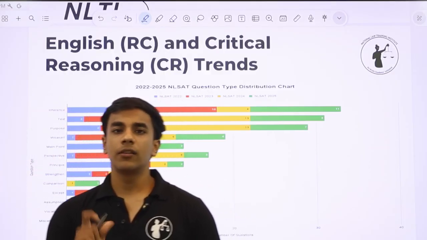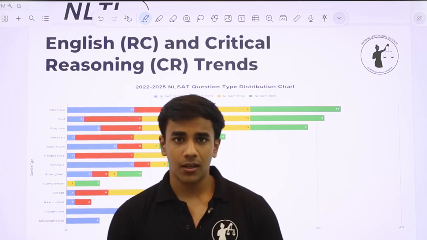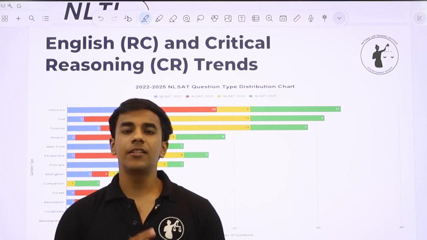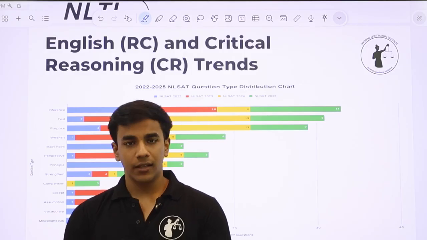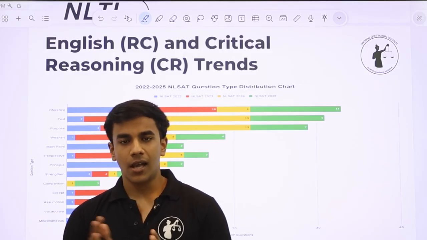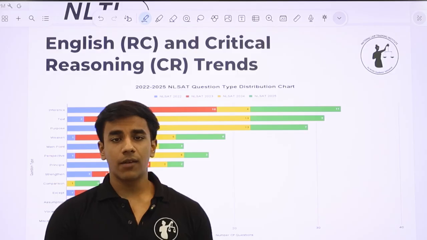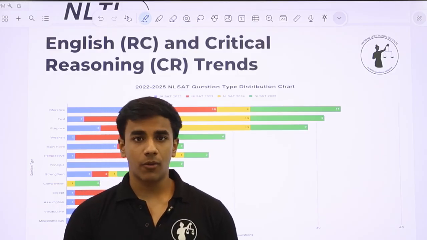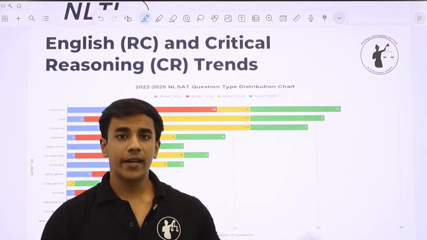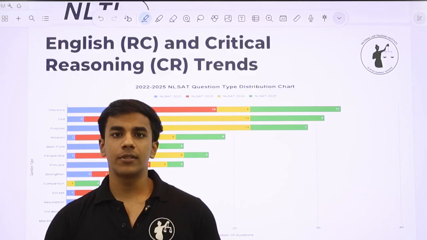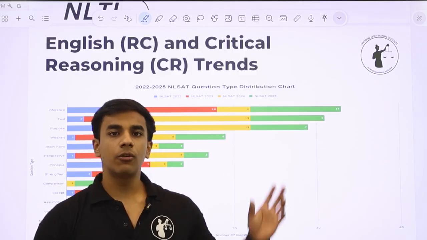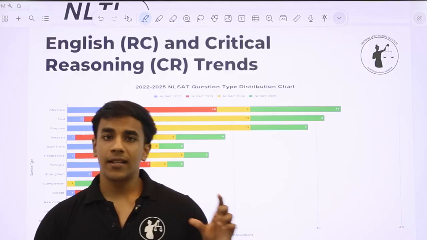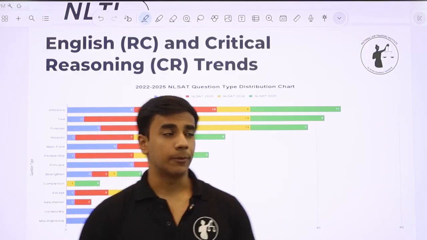This slide tells you the types of questions that were asked in Part A of the paper. Part A comprises critical reasoning, reading comprehension, and general knowledge. In this slide, we are focusing more on English comprehension and critical reasoning to identify the most important question stems that have been asked in NLSAT for the past 3 years, and also with a greater focus on what NLSAT 25 offered in the paper.